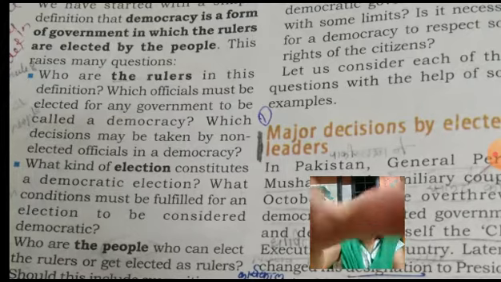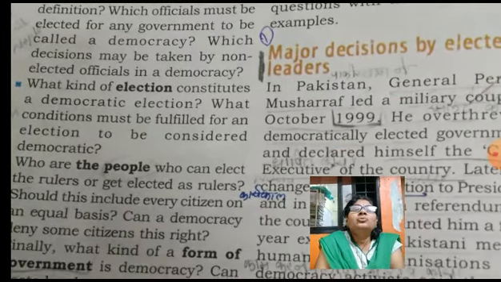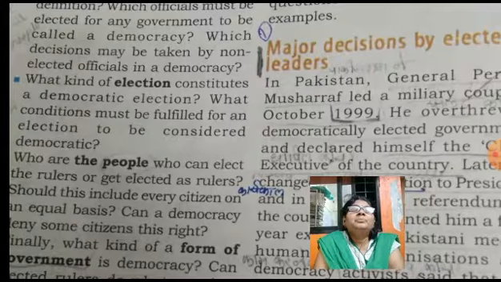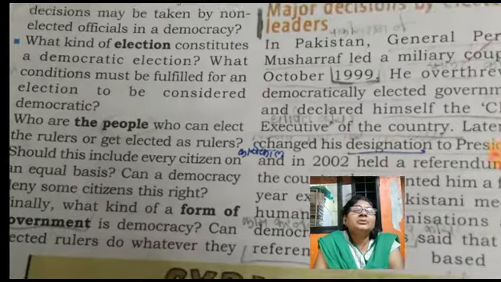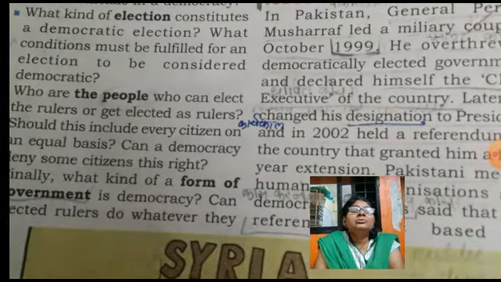And the third word was, who are the people? We have seen in that definition rulers are elected by the people. So who are the people?